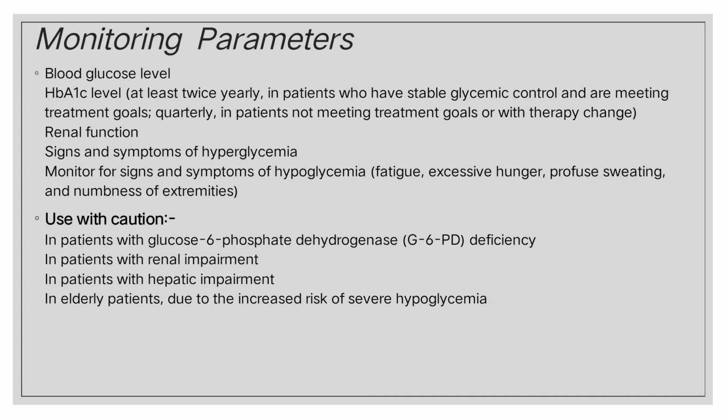Monitoring parameters are checking blood glucose levels, renal function tests, signs and symptoms of hyperglycemia, and HbA1c level. Use with caution in patients who have glucose-6-phosphate dehydrogenase deficiency, renal impairment, or hepatic impairment.